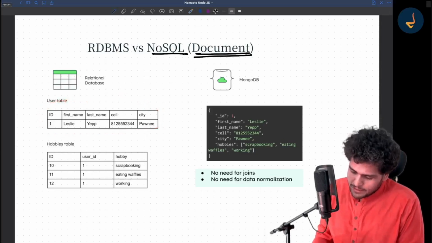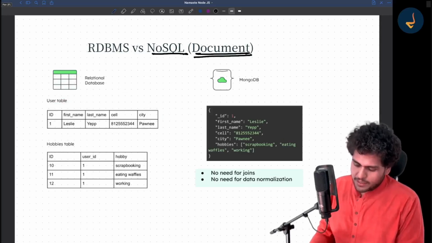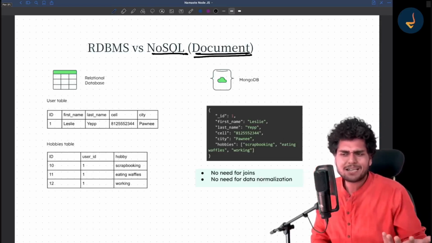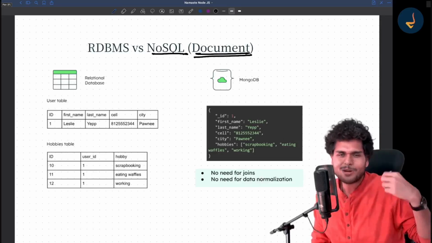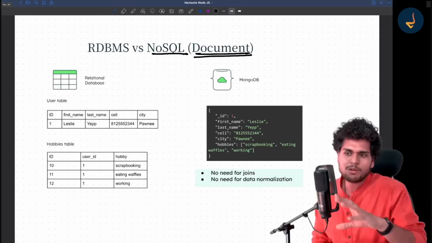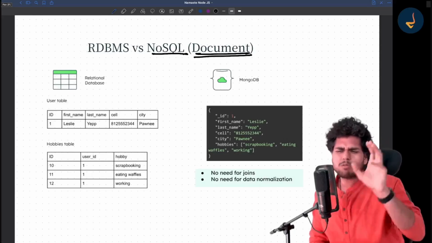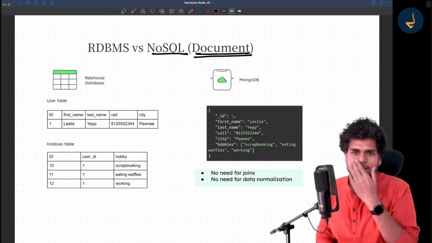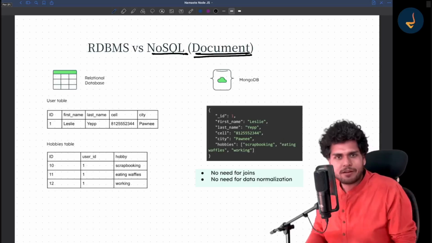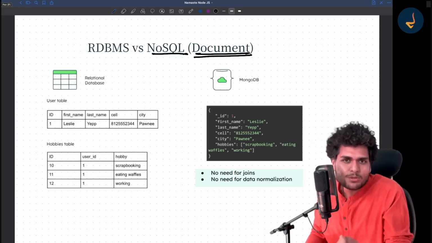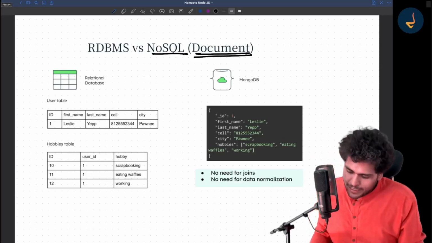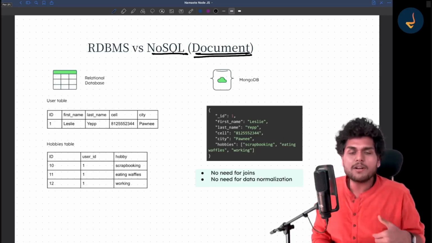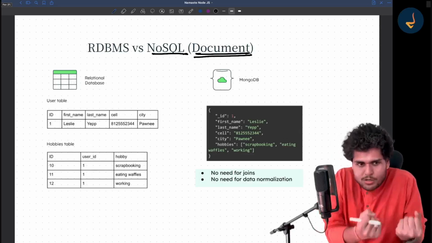So in RDBMS, suppose you have to store this photo, this picture that you see. I have taken it from an online article on the MongoDB website. You can go and read that article also. If you search for RDBMS vs NoSQL, you will go to the MongoDB official website. You will find this diagram over there. It has a beautiful explanation on the blog, which is why I took the image as it is over here in my explanations. I can explain everything thoroughly, but I would request you to go to the MongoDB website, search for RDBMS vs NoSQL on Google. You will find a MongoDB link. Go to that, read about it. Your knowledge will be even more strengthened if you read that.